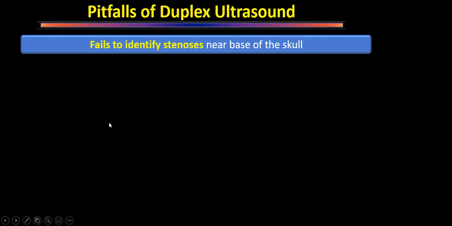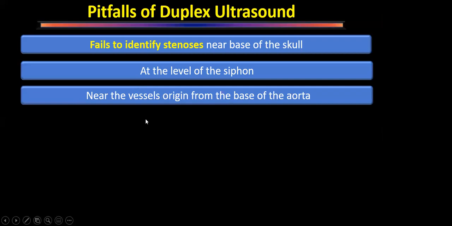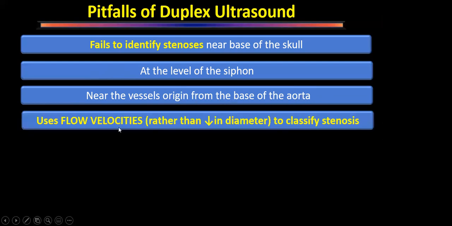So what are the problems with duplex ultrasound? It will not be able to identify stenosis which is near the base of the skull. It will not be able to identify the stenosis which is at the level of airway. It is not able to identify the stenosis in the carotid which is at the vessel origins or at the base of aorta.